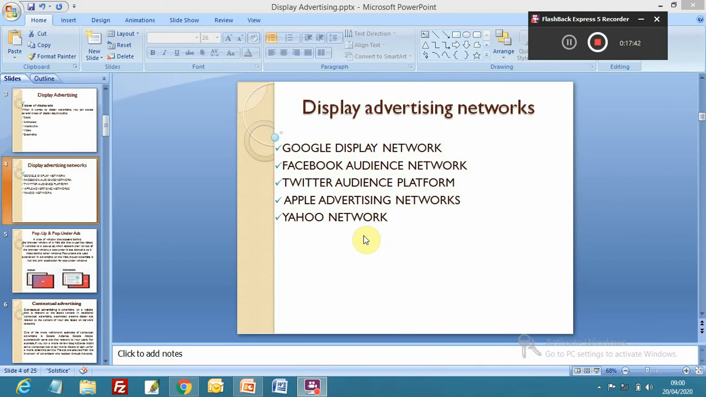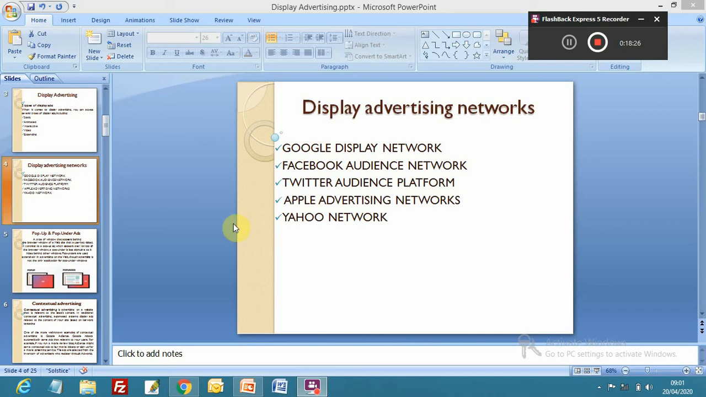One campaign for Google Display Network using Google AdWords, one campaign for Facebook Audience Network with Instagram using Facebook Business Manager, one campaign for Twitter Audience Platform where we will be using Twitter as an advertising platform. Apple advertising network is right for advertising on Apple computers, laptops and mobile phones. Similarly, Yahoo network, LinkedIn and other display advertising networks are also there. So that we have to do.